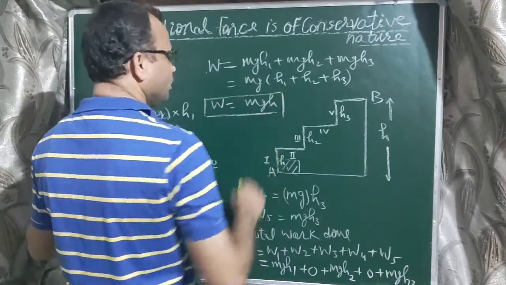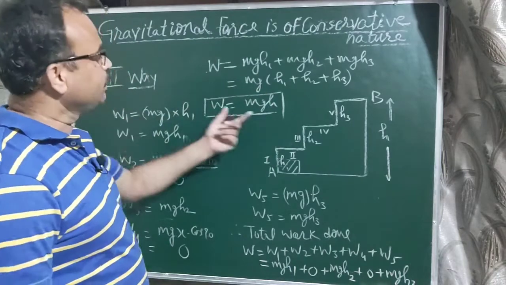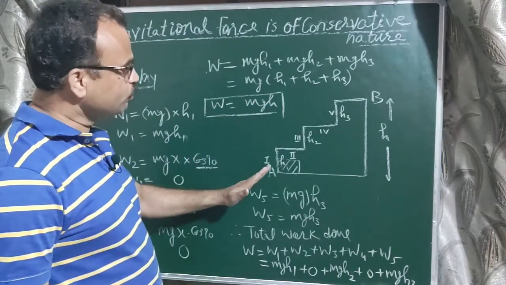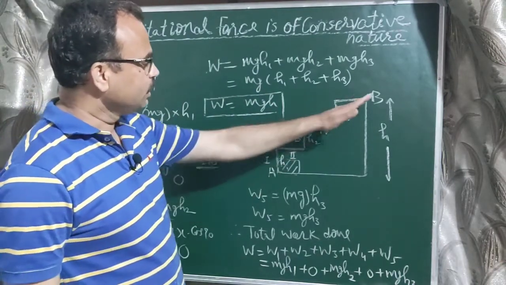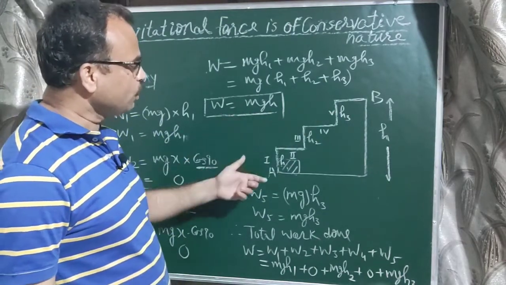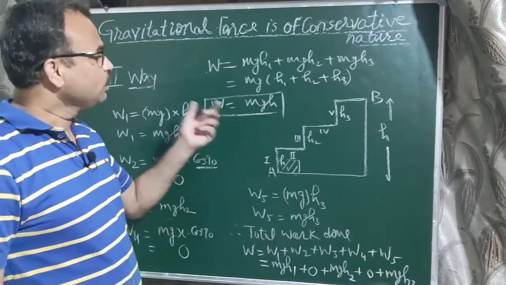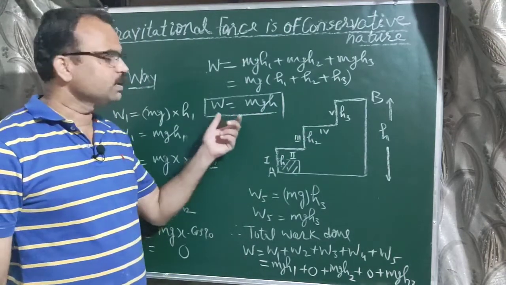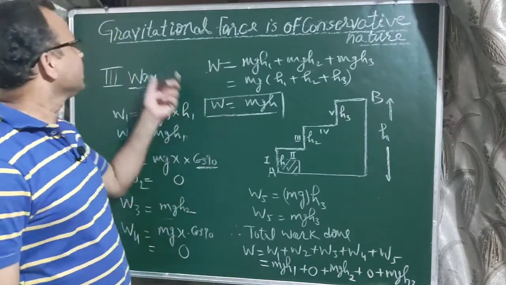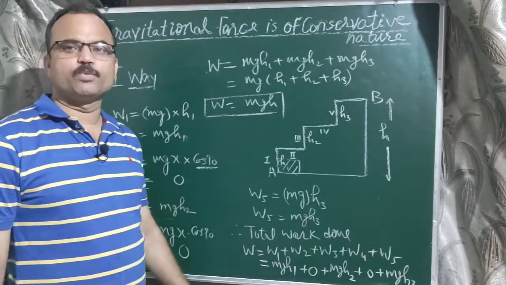So in this way we can say that whether we move the body vertically upward, the work done will be mgh, or if we move a body between A and B on an inclined plane, the work done is also mgh, or if we use a staircase, the work done will be mgh. So in all three cases the work done is the same. So we can say that the gravitational force is a conservative force.